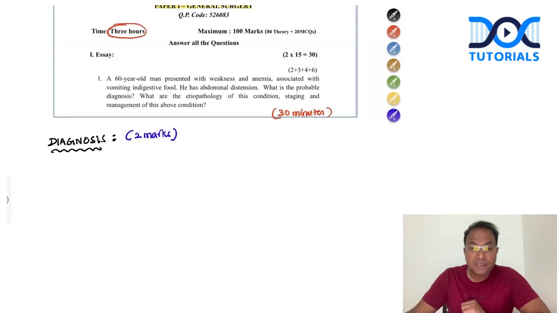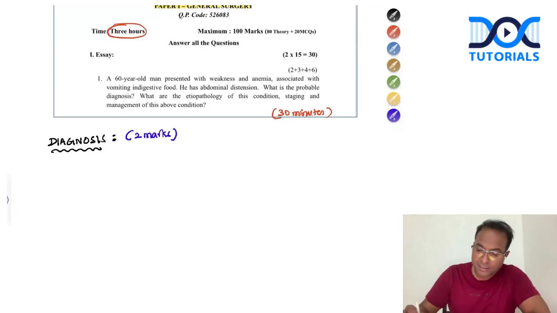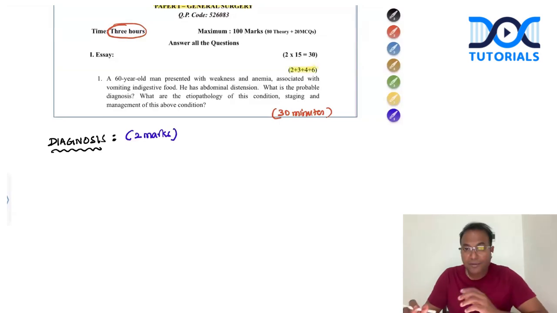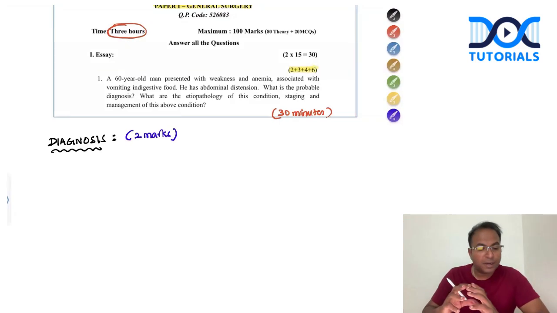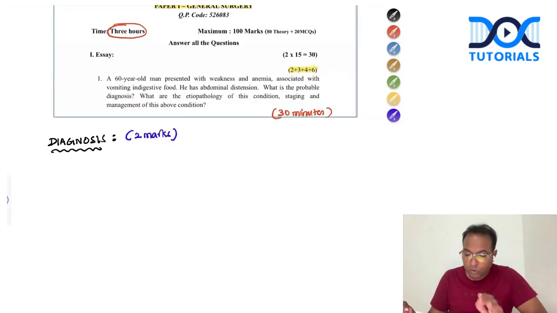So, the case: a 60 years old man presented with weakness, anemia associated with vomiting of undigested food. He has abdominal distension. What is the probable diagnosis? What are the etiopathogenesis of this condition, staging and management? You can see in the CBME curriculum, they are giving split up marks also. So you should not waste time on unwanted discussion. Focus only on the question paper. What is asked, you write only about that.